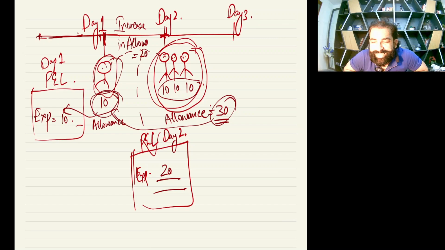When allowance is created for the first time in the accounts, it goes directly in the P&L as an expense. For future periods, that means day 2 or month 2 or year 2, listen to my words, I'll write it also: for future periods, increase in allowance will be treated as an expense and decrease in allowance as an income. I will give you the logic.